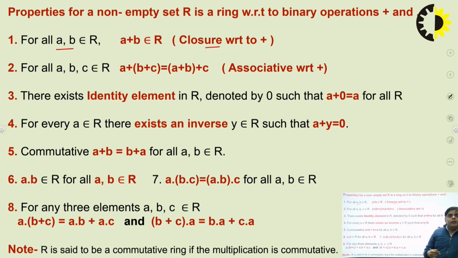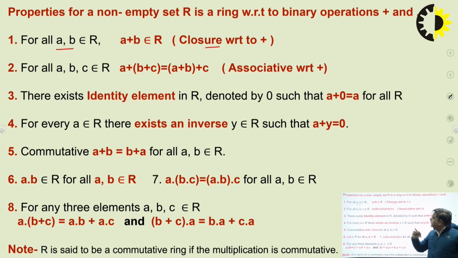What does it mean? It means if you take two elements, suppose the two elements are 2 and 3, and all the elements belong to the integers, then if the output also belongs to the set of elements, we can say these elements are closed under the closure property.